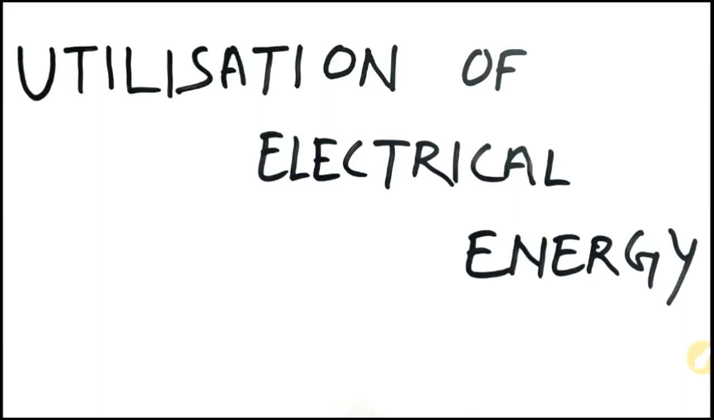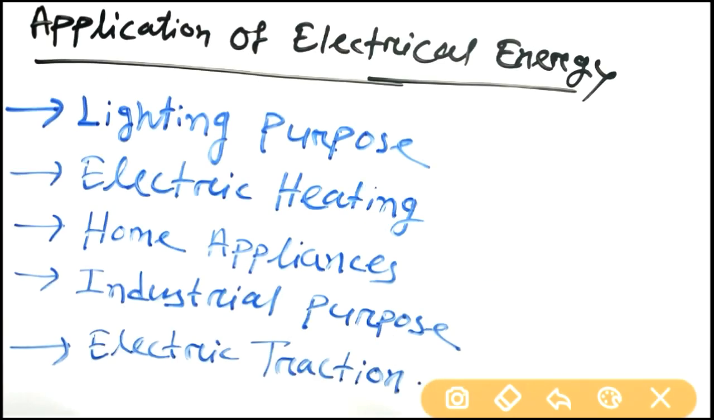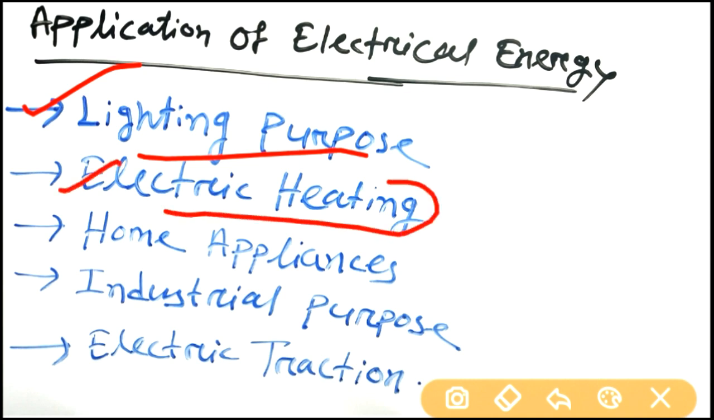Welcome students. In this video lesson, we will learn the utilization of electrical energy and its advantages. Today, we are using electrical energy for everything. Electrical energy is used for lighting purposes. Also, we are using it for heating or cooking purposes. So, we are using it for electric heating.